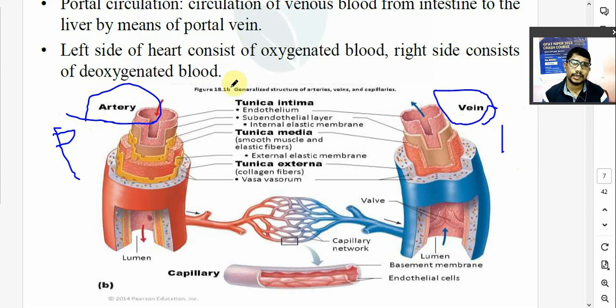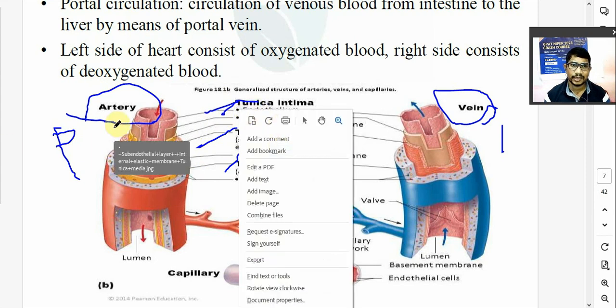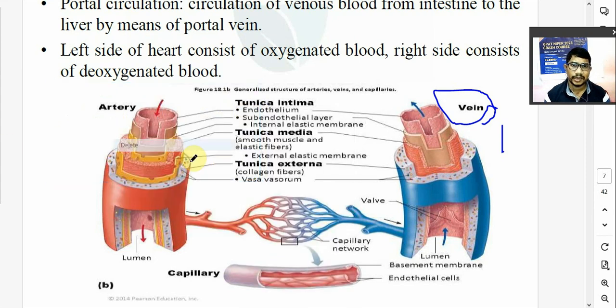So outermost layer, inner layer, and okay, outer layer is known as tunica externa. Tunica externa or tunica adventitia. Then middle muscular layer is known as tunica media, and innermost layer is known as tunica intima. तो तीन लेयर होता है आर्टरी वेन्स में, सभी में क्या है? तीन लेयर होता है. So it is made up of three layers.